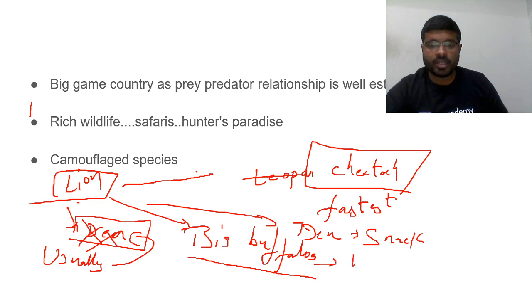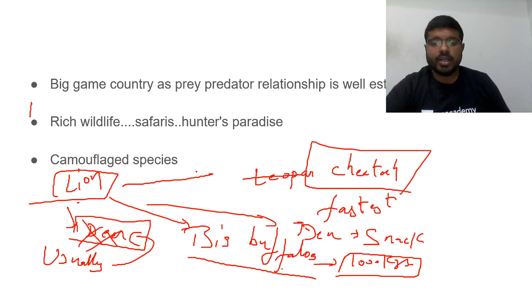A big buffalo weighs more than 1000 kgs. A lion will hit a buffalo weighing 1000 kgs so that they get more food. Whereas a deer, when they don't get buffaloes and are very hungry, usually they try to hunt. Otherwise, they don't try to hunt a deer.